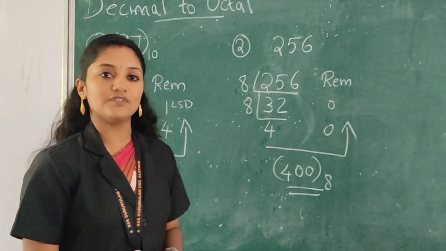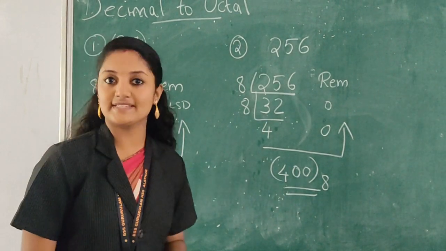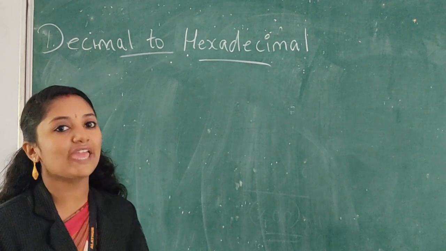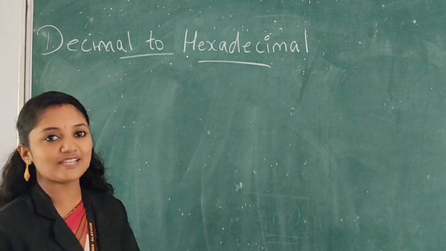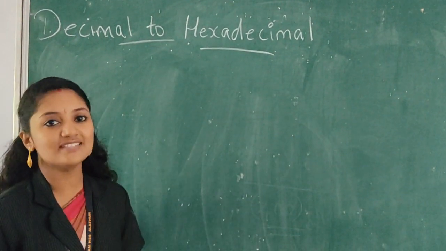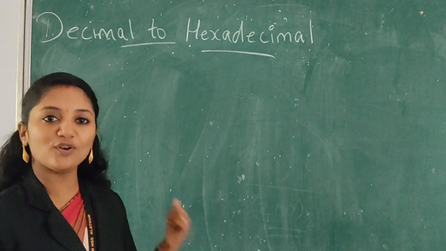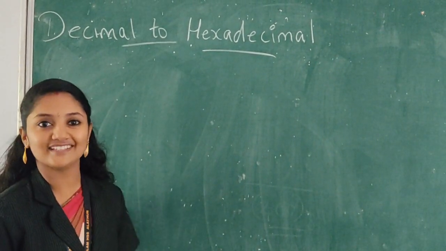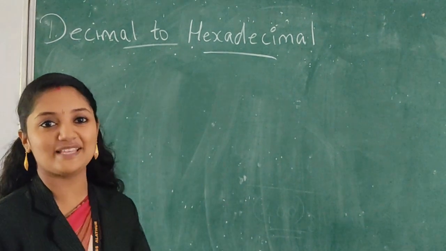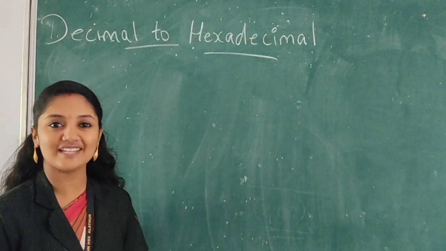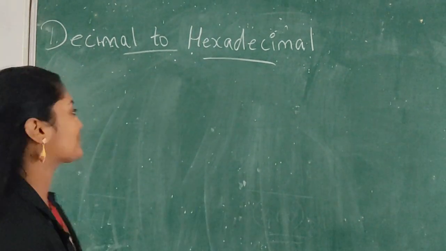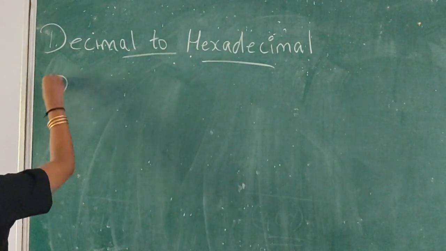Now we will see the next conversion, decimal to hexadecimal. Next is decimal to hexadecimal. The process is same. Here also we have to repeatedly divide the decimal number by the base of hexadecimal, right? And what is the base of hexadecimal? 16. Now we will see an example.